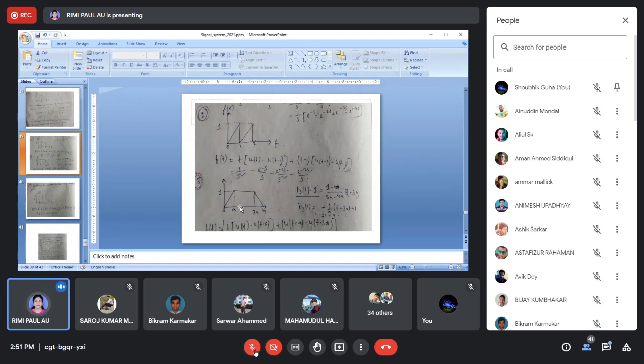But the question is that the input is in this way. So if you don't know how to write the function, you cannot apply the Laplace transform formula. That's why you can see here that 1 by s square is written. This step we will learn in the later class, but now we see how to write the equation. In this equation, we'll solve this equation. You will try this one, it is easy.